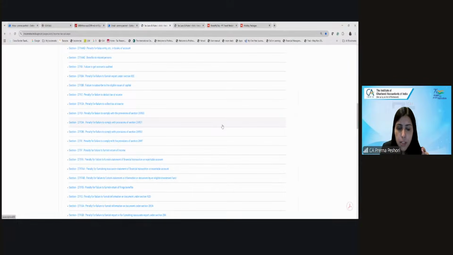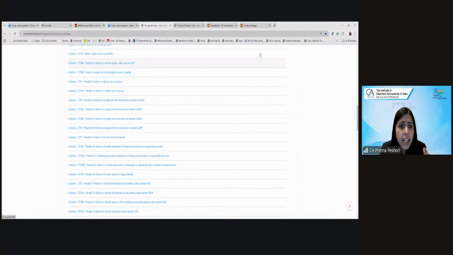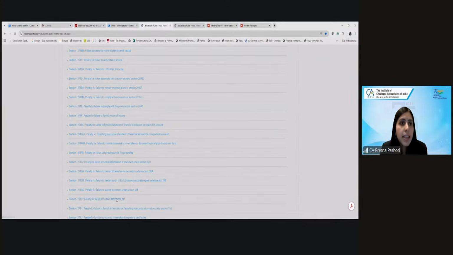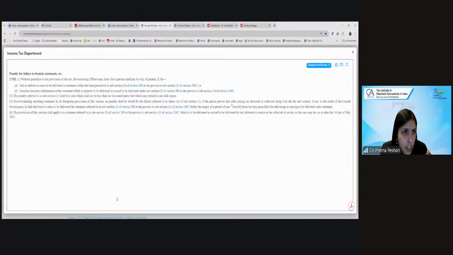Okay. So just like we had the penalty, again, if there is a reasonable cause shown, then the penalty may not be levied. Again, if you fail to submit the TCS returns, then there is penalty under 271H, or if you furnish incorrect information, the penalty may be 10,000 to rupees 1 lakh.